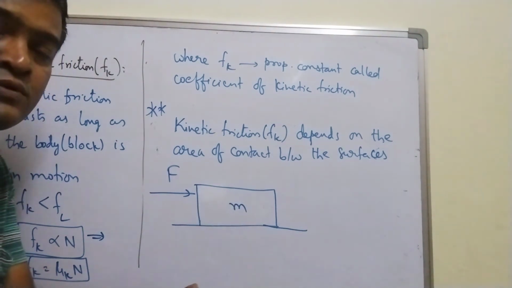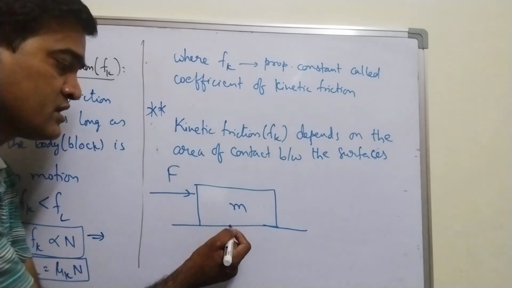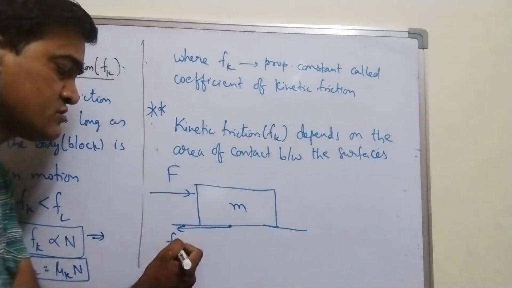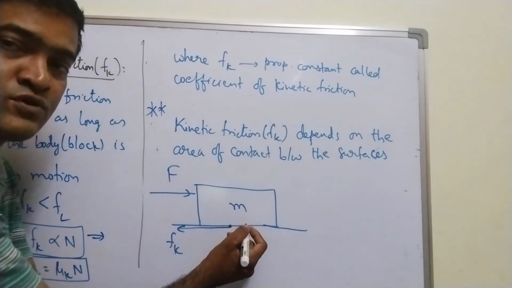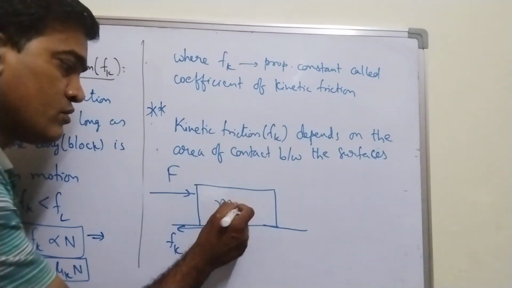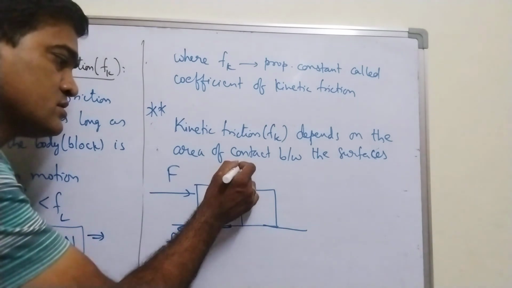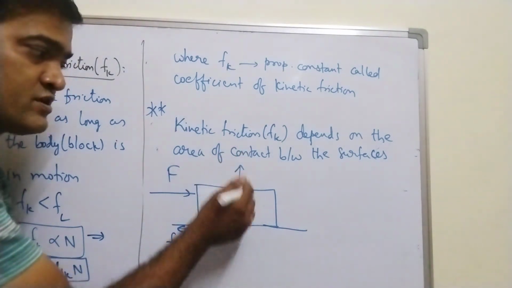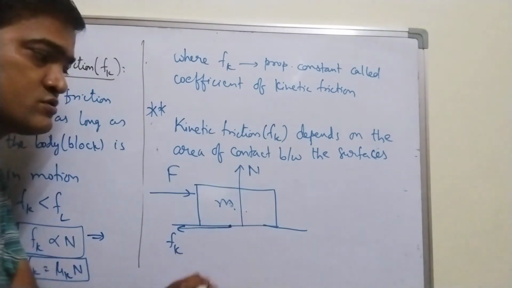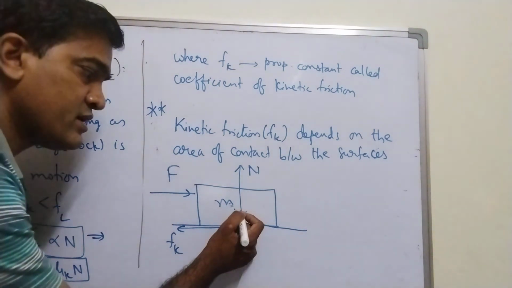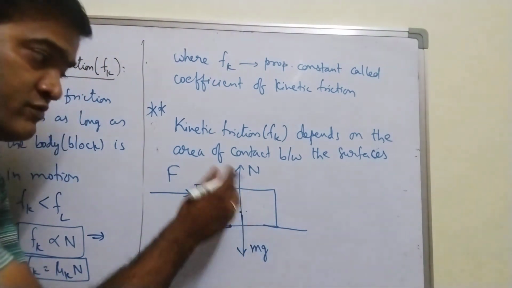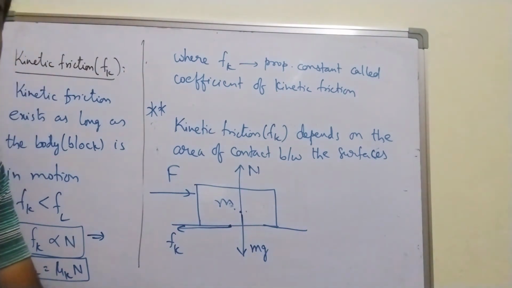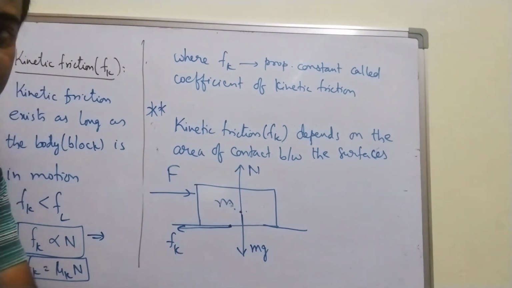When it moves, there exists a frictional force called kinetic frictional force. Now, what is the normal force in this case? The force exerted by the surface on the block is the normal force, and this normal force is balanced by the weight of the block.